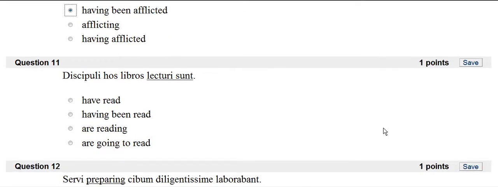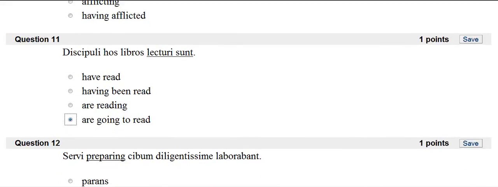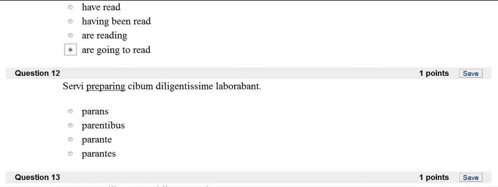Lecturi sunt. Got to be careful here. Remember, the future active participle with a form of sunt is translated as a future. So it's just a simple future. And so it's are going to read. Pueri preparing. So this is going to be a present active participle modifying pueri, which is masculine nominative plural. The one that's masculine nominative plural is parantes.